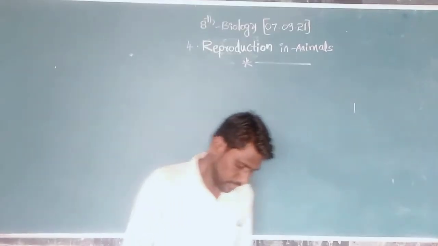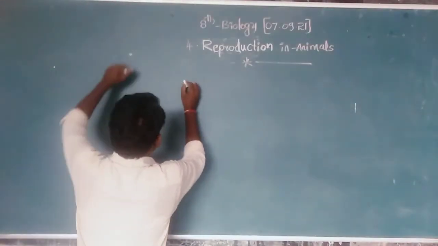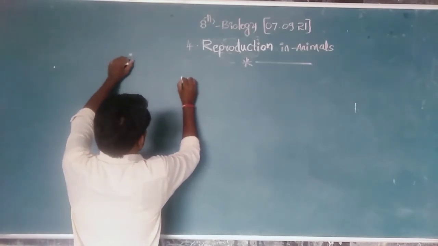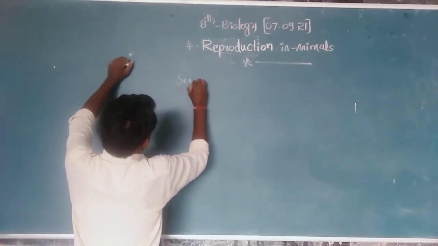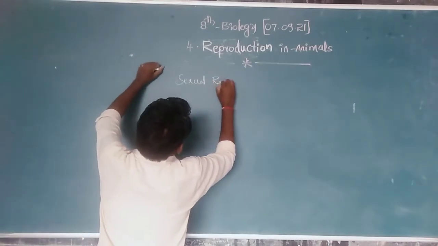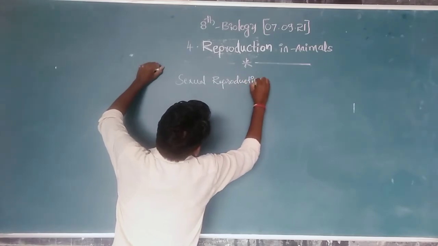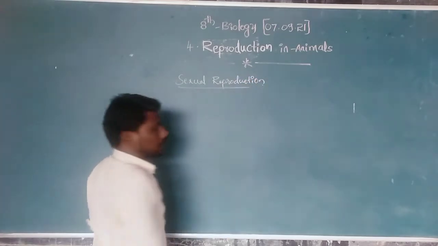Now we have to discuss sexual reproduction in human beings. First, sexual reproduction.